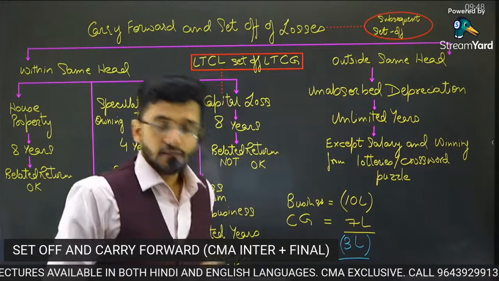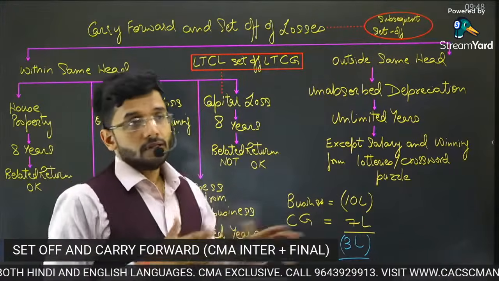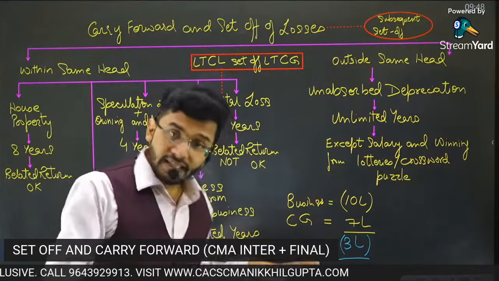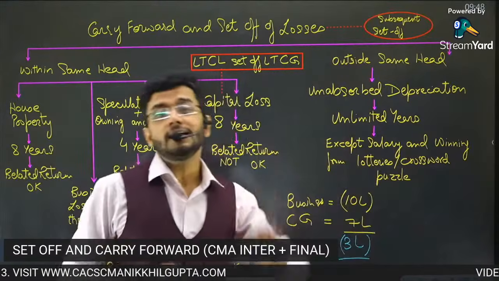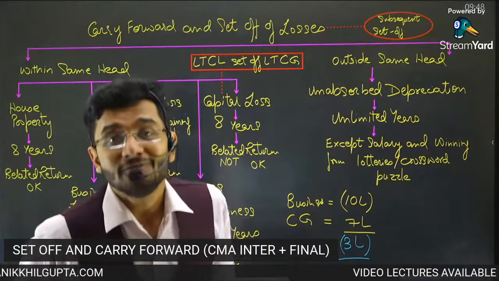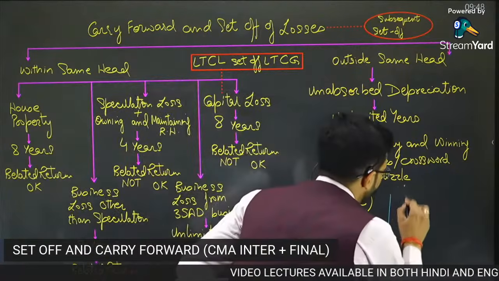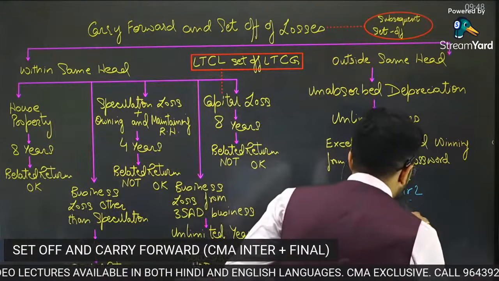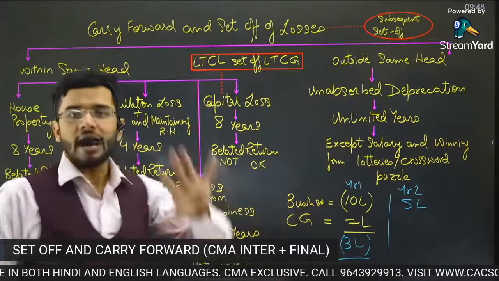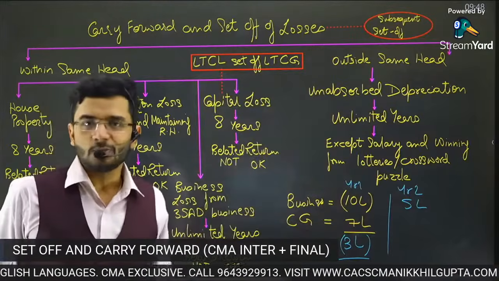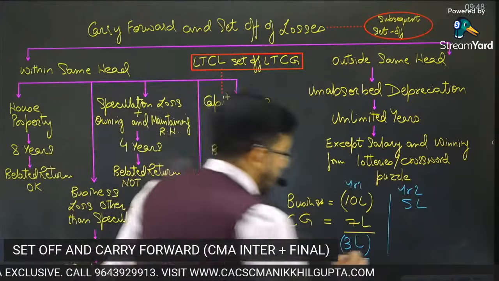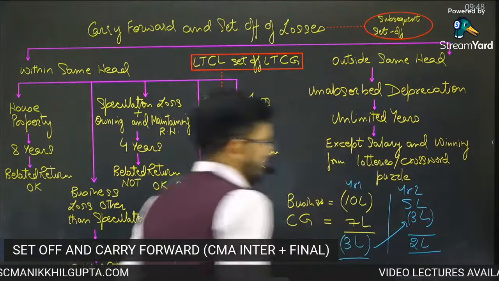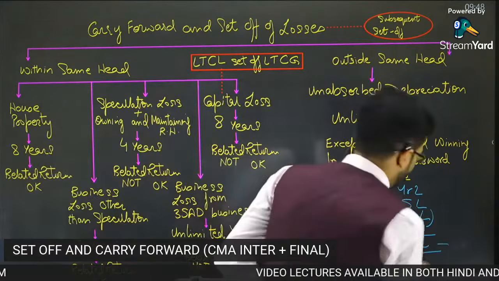Now, sir, this is a loss. I have no other income in the current year. Is it waste? Or can I be allowed to carry it forward in the subsequent year? Answer is yes, you can carry it forward to the subsequent year. Now, talking about year 2, this is year 2, this was year 1. In year 2, I have business profit of 5 lakh rupees and no capital gain. Should I pay taxes on 5 lakh rupees, or should I first adjust this 3 lakh rupees from 5 lakh rupees to yield a net income of 2 lakh rupees and then pay taxes on this 2 lakh rupees?